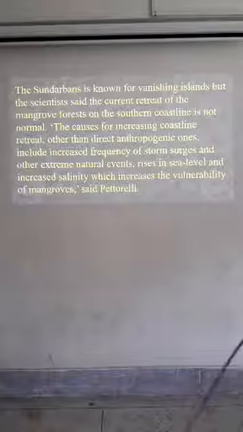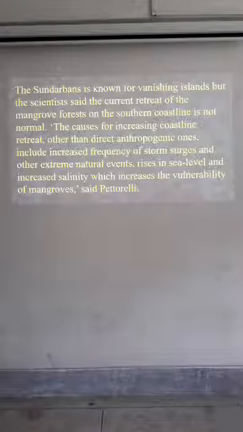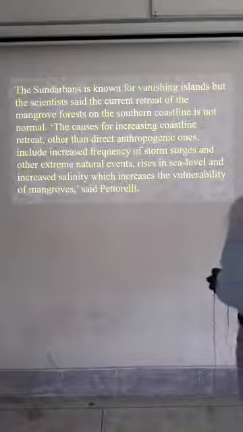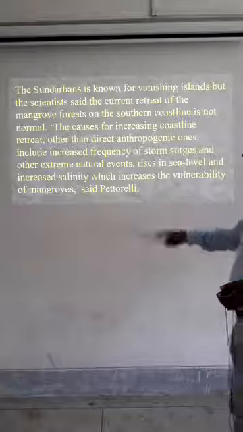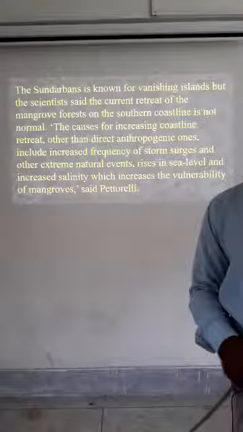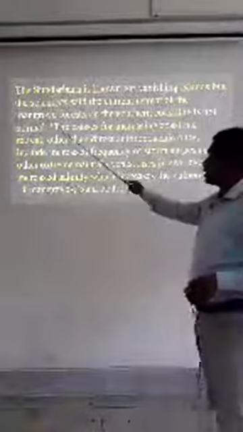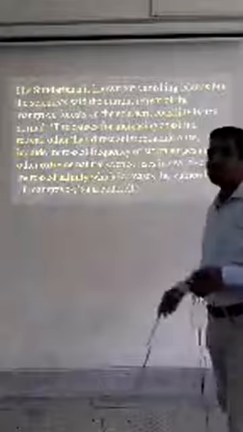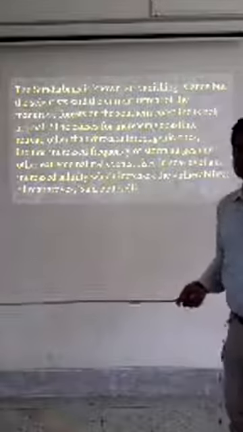People know it is a vanishing island, but scientists said the current retreat of the mangrove forest on the southern coastline is not normal. It is abnormal that the coastline is going under water. The southern part of Sundarban is going underwater day by day. This is not normal, our scientist says.